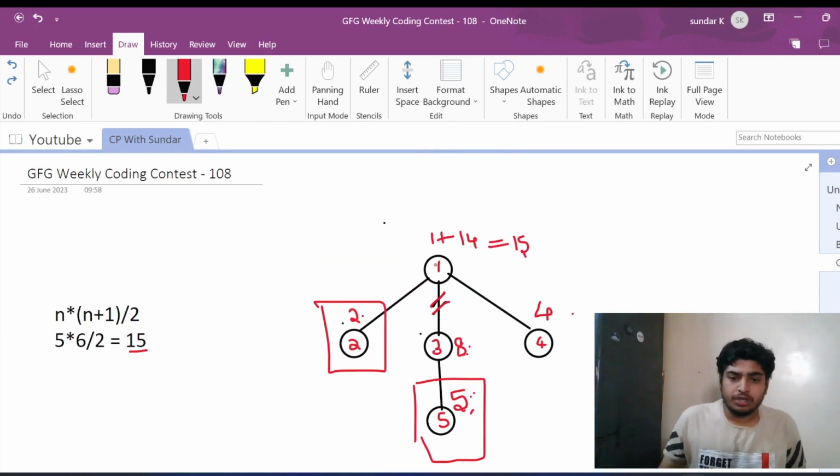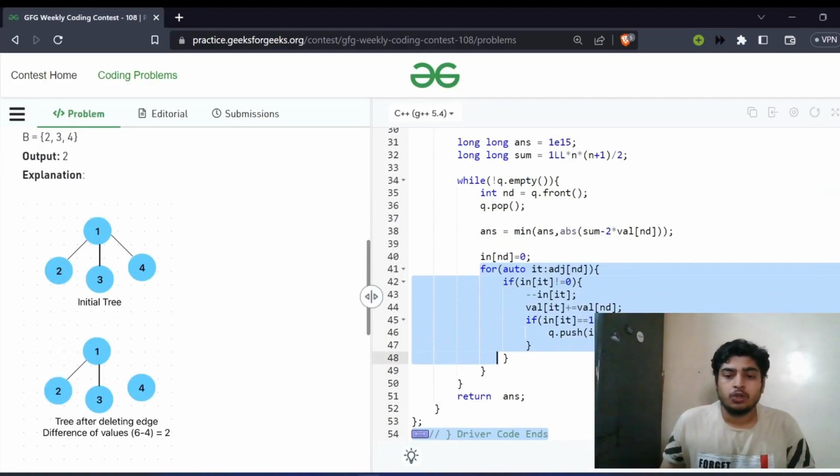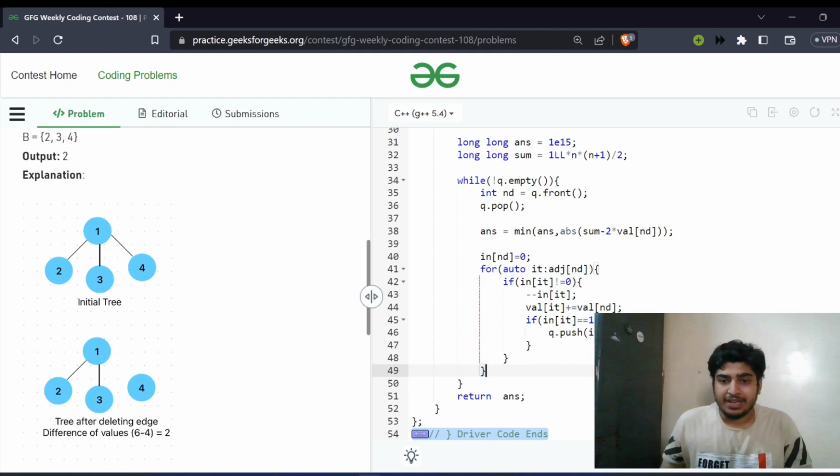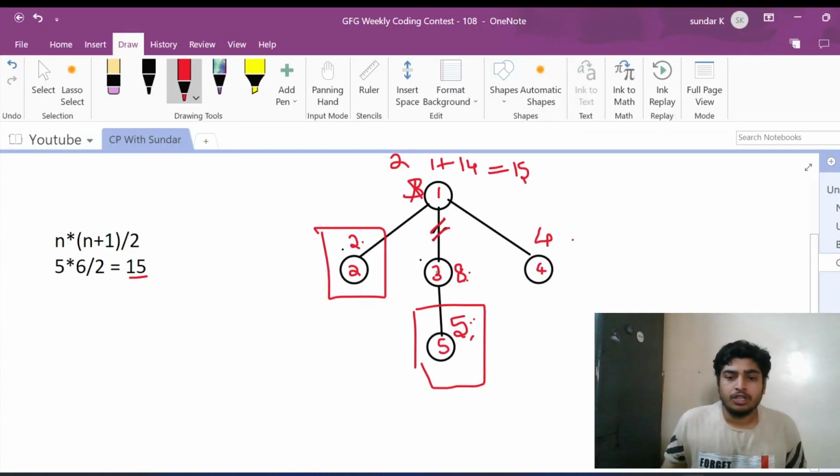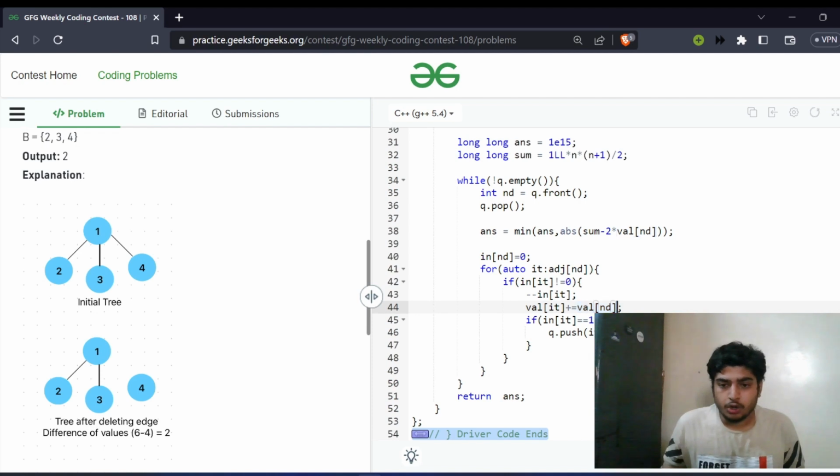Now in this scenario, the node 1 will have the in degree as 3, right? Once the answer for 2 is computed, I'll decrement the in degree of 1 to 2, so that in future the node 1 can be pushed into the queue once its in degree equals 1. So I'll go through all the adjacent nodes of ND and decrement the in degree. If the in degree equals 1, then I'll push that into the queue. And as I discussed over here, if I come to the node 3, then I'll be including the sum of all its subgraphs, right? So I should be adding the value of the node into the value of IT.